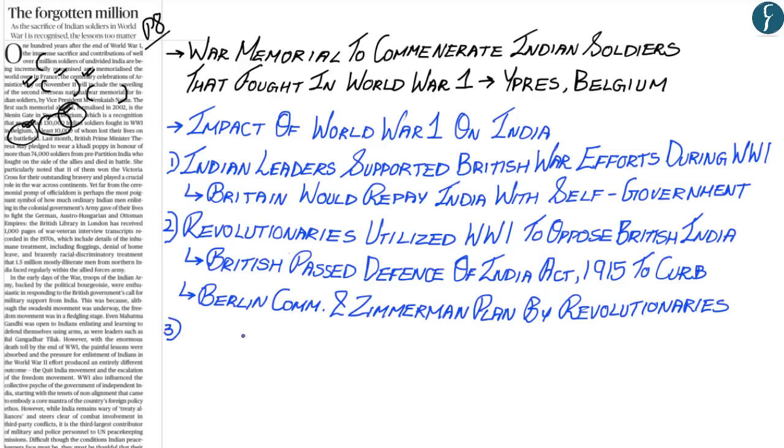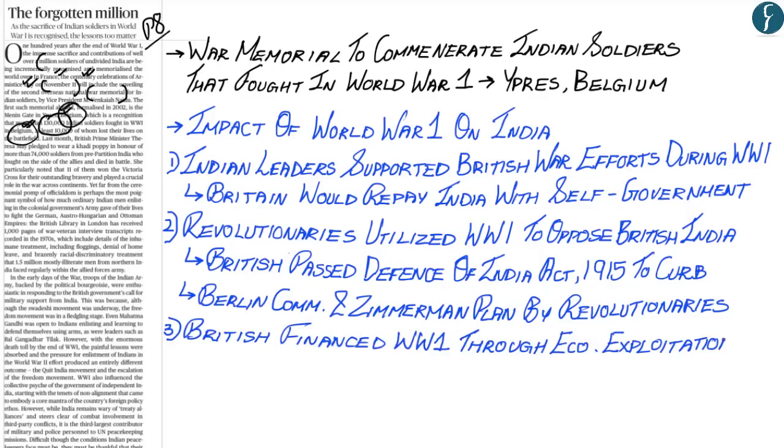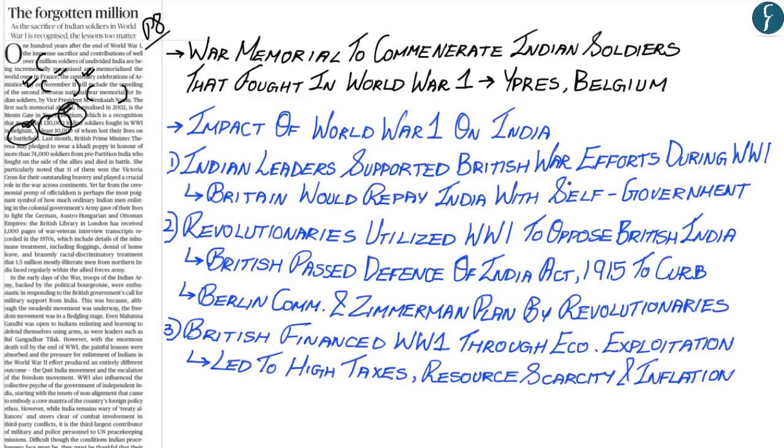Now, apart from this, the British India government also increased taxes and customs to finance its expenditure during World War I. This financing of the war through economic exploitation of India, through the raising of taxes and customs, led to very high inflation within India and also to scarcity of resources. However, what happened after the British Empire won World War I? They did not allow any form of self-government to India.